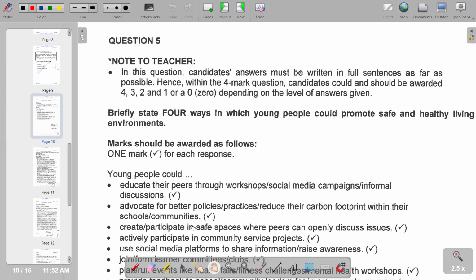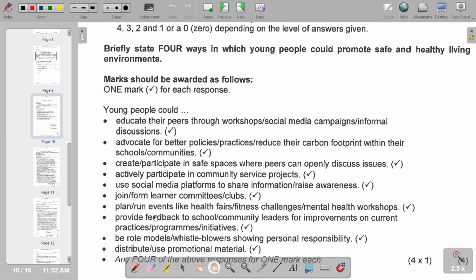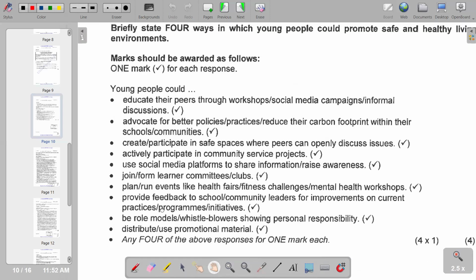or communities. Then on the next part, create or participate in safe spaces where peers can openly discuss issues. Actively participate in community service projects. Use social media platforms to share information or raise awareness. Join or form learner committees or clubs. So we have a continuation of correct responses that you can also include.